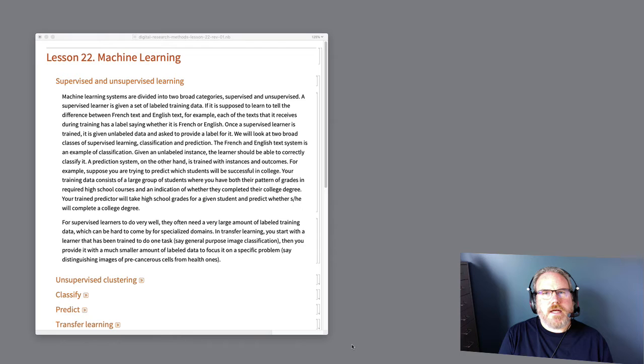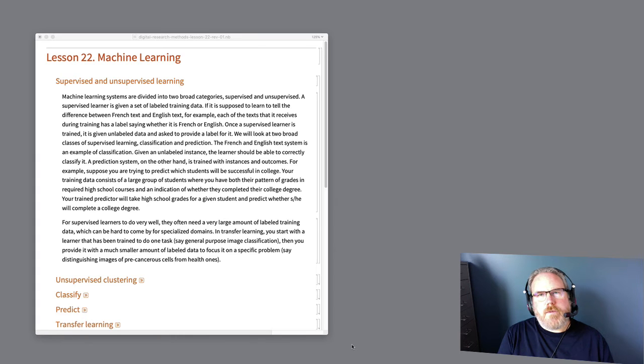Another supervised learning task is prediction. In the case of prediction, we give the system a variety of examples of instances that are labeled with outcomes. For example, suppose you're trying to predict which students will be successful in college. The training data is a large group of students where you have both the pattern of grades in high school courses and an indication of whether they completed a college degree. So the trained predictor takes high school grades for a given student and then tries to predict whether that person will be successful when they go to college. That's an example of a supervised learner that does prediction rather than classification.